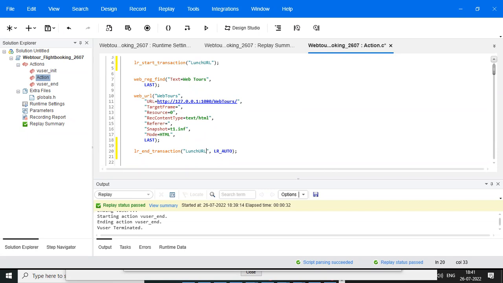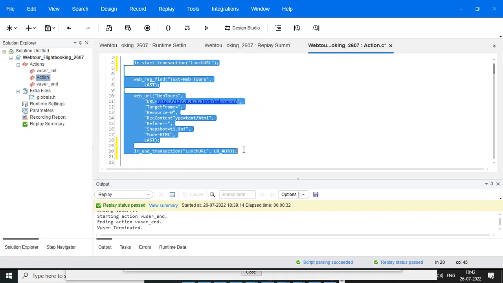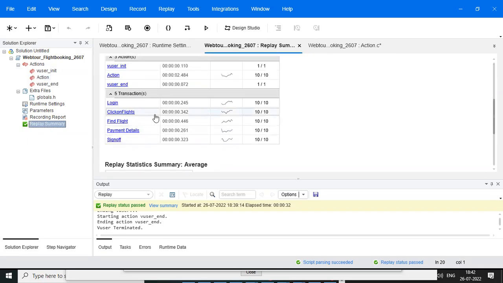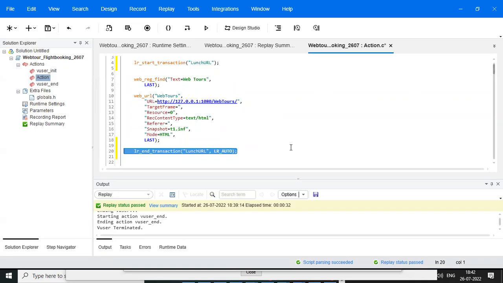We want to measure how much time this particular piece of code is taking, from here to here. If you don't give the transaction name, it is not calculated. You can observe this in the replay summary: is the launch time calculated? No, right? The launch is there, but not calculated. So if you don't give the start and end transaction, you don't know the transaction time for the launch. That is why, to measure the transaction response time, we need to give the start and end transaction.